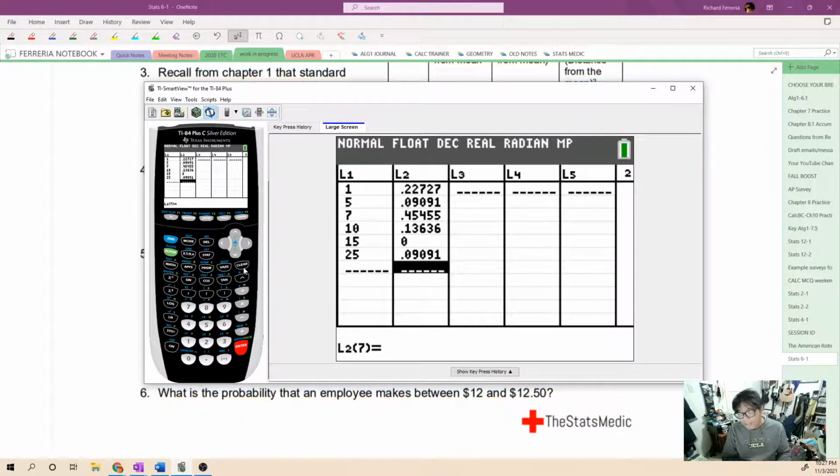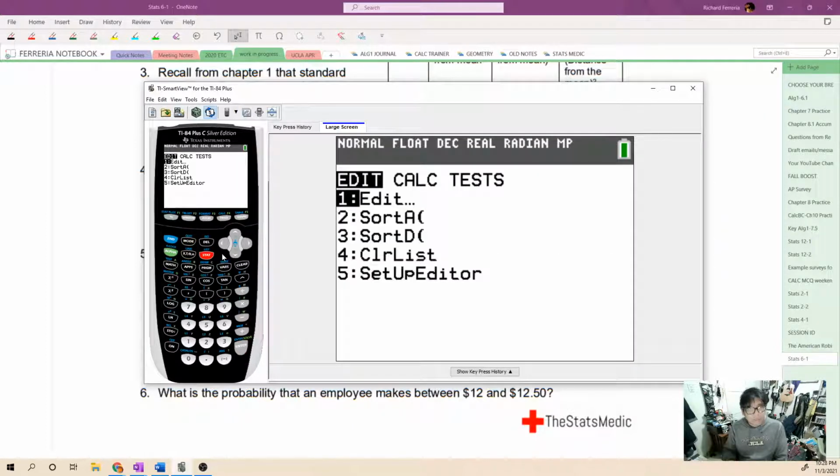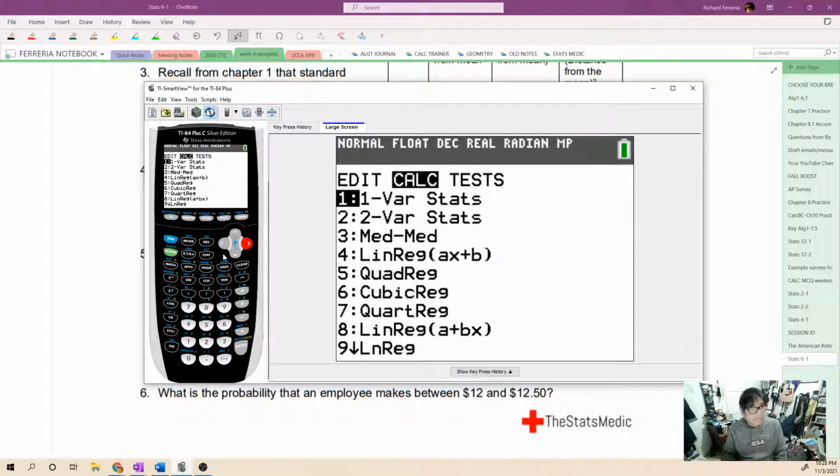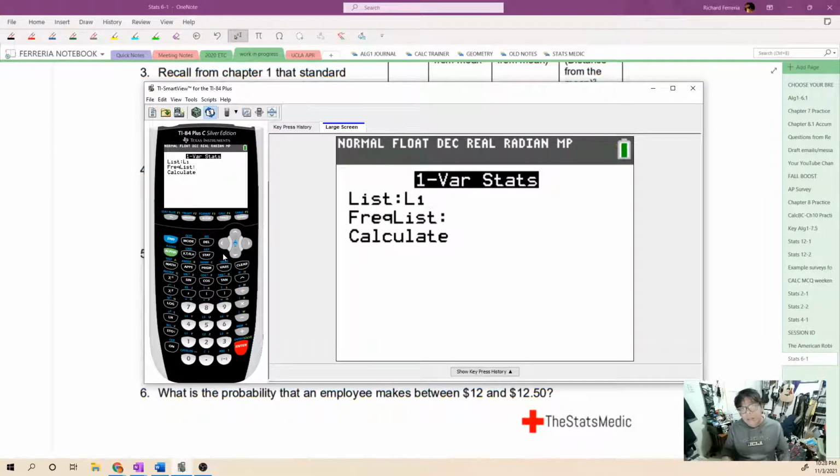Now that we have that discrete probability table in our calculator, we're going to Quit and go to someplace familiar. Stat, Calculate, 1-Var Stats. Now this is actually why we have the frequency list. Our values, the wages, are in list 1.